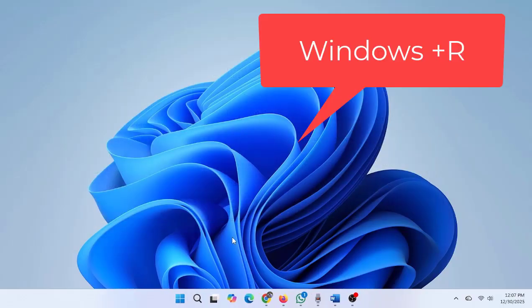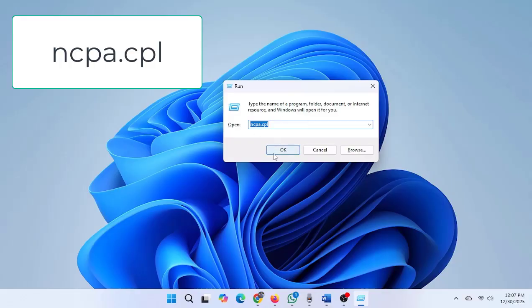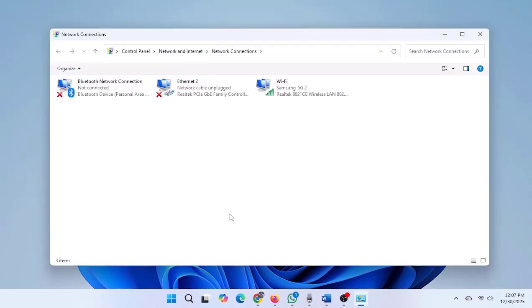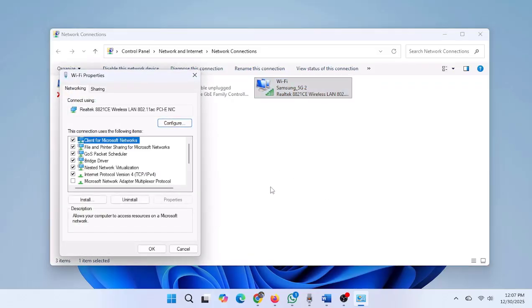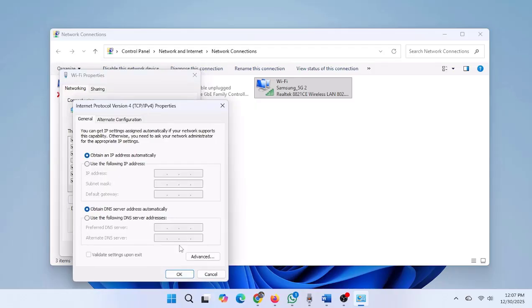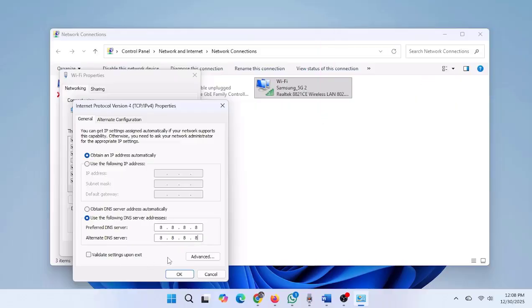Press Windows R. Type ncpa.cpl and press Enter. Right-click your active network. Click Properties. Double-click Internet Protocol version 4, IPv4. Select Use the following DNS server addresses. Click OK and close all windows.